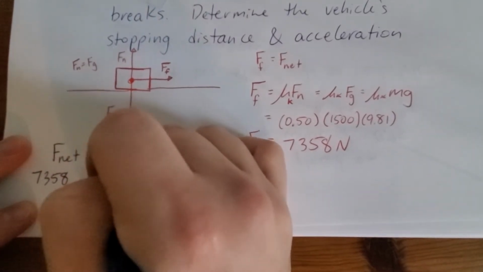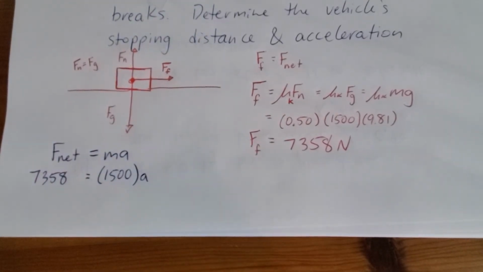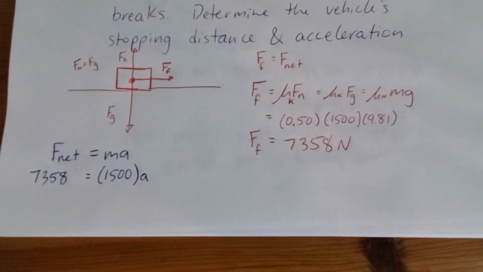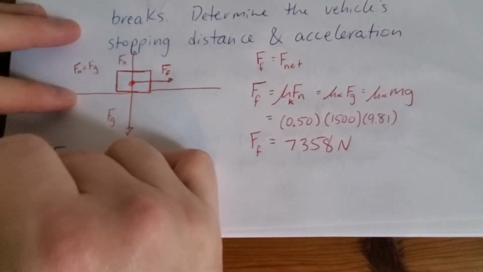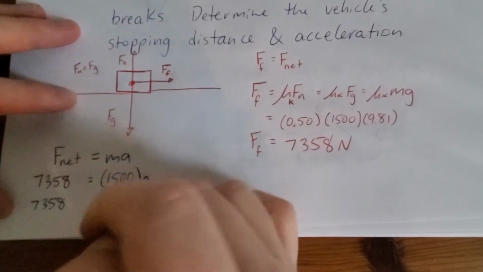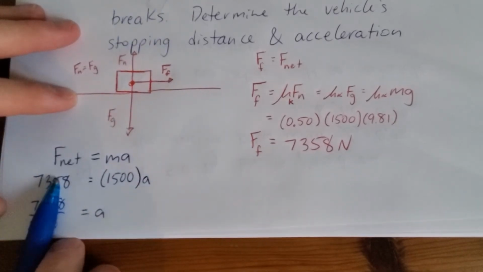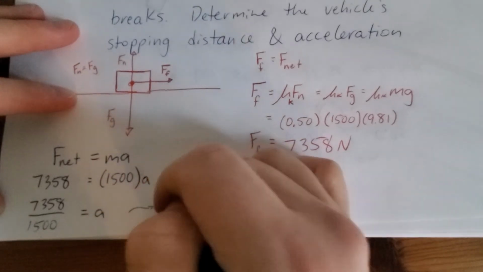Because the driver is no longer applying the gas pedal, there's no force propelling the vehicle forward. It's just using what you might describe as its inertia. It was already going a certain speed, and that doesn't just disappear at once. We need to accelerate it in the opposite direction to make it slow down. And this is logically consistent. To accelerate something in the opposite direction, you need a net force in the opposite direction, which we just calculated. Divide by the mass, and we will get the acceleration.